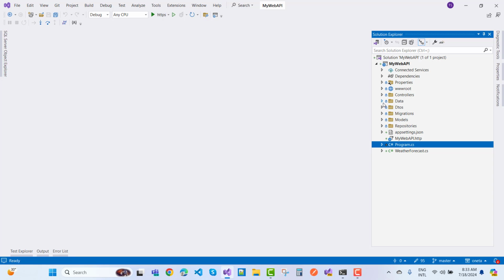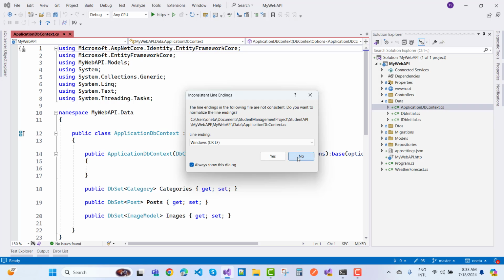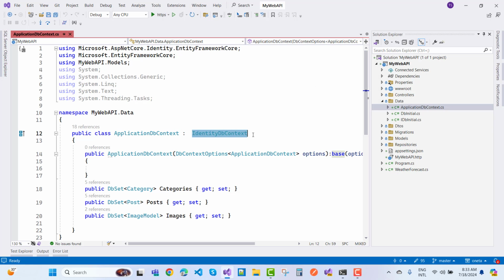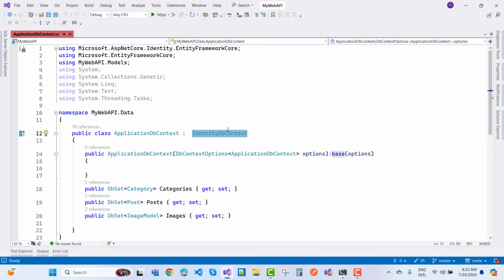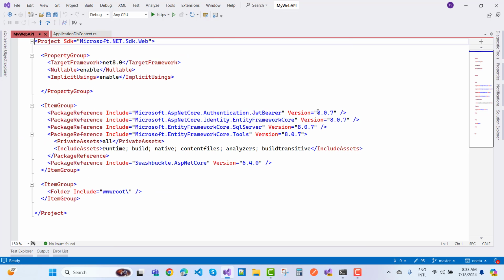First of all, create a data section. Here we have an application DB context. Under the application DB context, change your DB context to the identity DB context. Identity DB context has some predefined tables like ASP.NET users, ASP.NET roles, ASP.NET claims, etc. The identity DB context exists in the package Microsoft.AspNetCore.Identity.EntityFrameworkCore. This package is required for your identity DB context, and the latest version is 8.0.7.